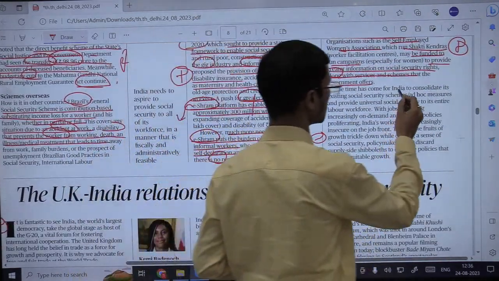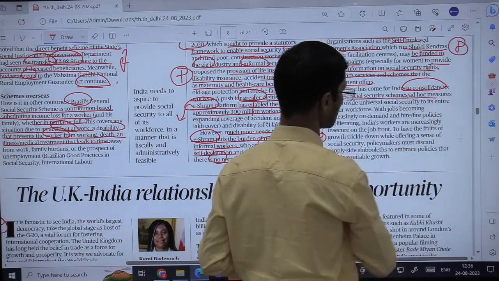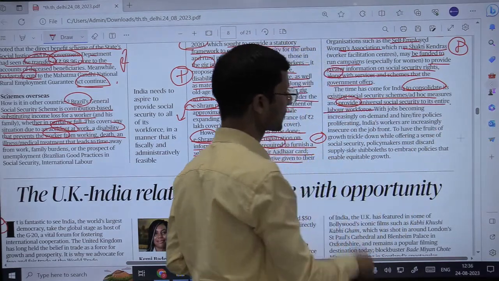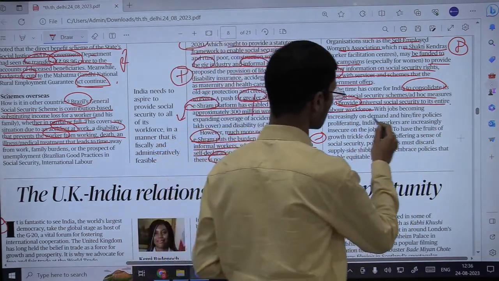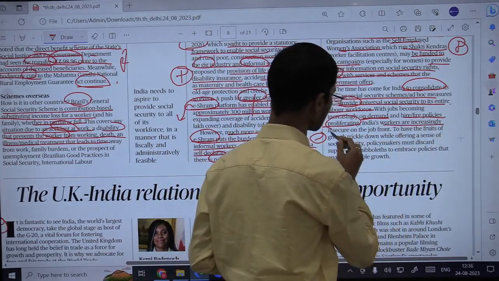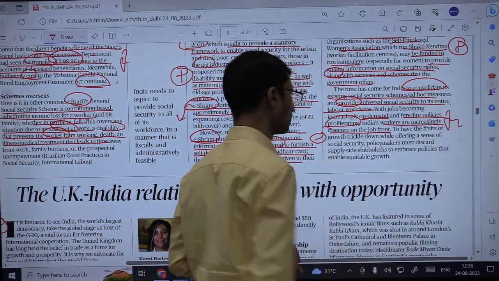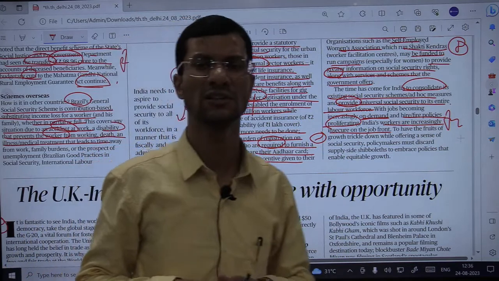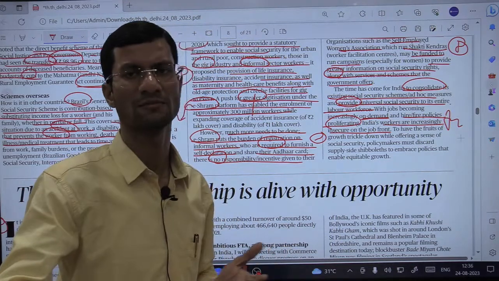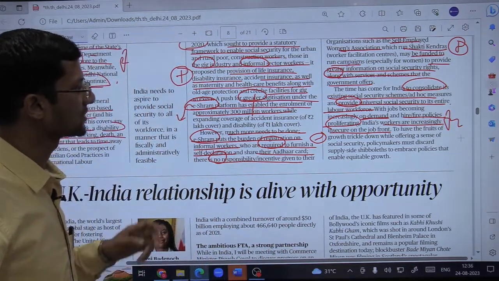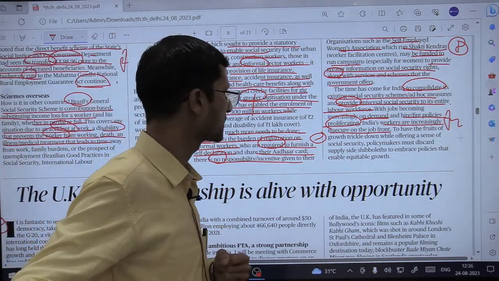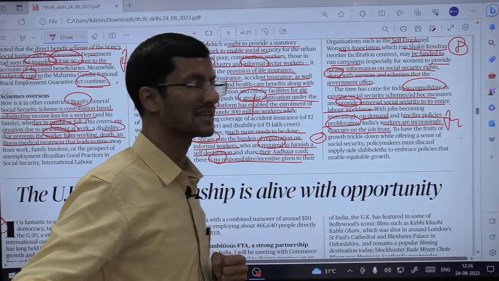And the time has come for India to consolidate its existing social security schemes and ad hoc measures, and provide universal social security to its entire labor workforce. With jobs becoming increasingly on demand and hire-fire policies proliferating, India's workers are increasingly insecure on the job front. So taking into account such kind of आप देखते हो कि आज की मोस्टली एम्प्लॉयमेंट जो है वो कॉन्ट्रैक्ट बेसिस हो गई है, हायरिंग फायरिंग एक बड़ा ही पॉवेसिव सा सिनेरियो हो गया है, ठीक है. सो कंसीडरिंग दिस ऑन डिमांड काइंड ऑफ एम्प्लॉयमेंट and hiring firing policies,